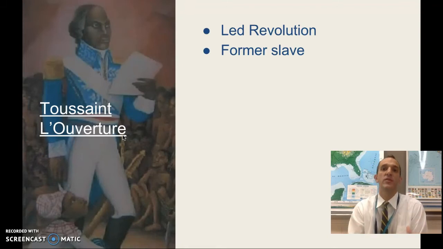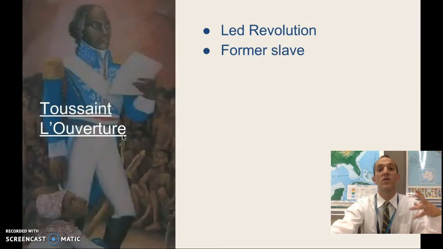And what's crazy about this is they are successful. This slave revolt is successful, and it's the only successful slave revolt in the history of humans. I'm not just talking about modern day. I'm going all the way back to ancient Egypt. No slaves have ever risen up. And in Haiti, they do. And they rise up successfully against their slave masters, and they are successful.